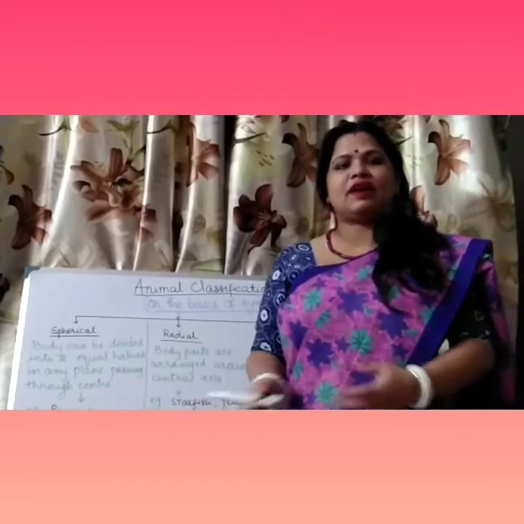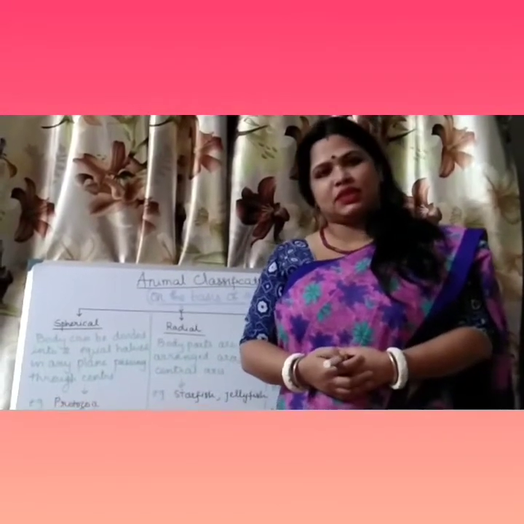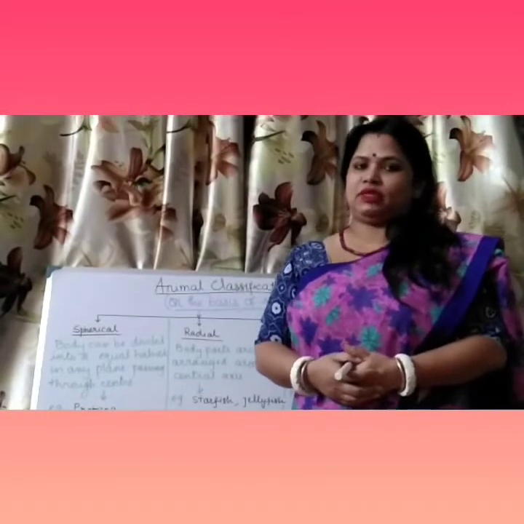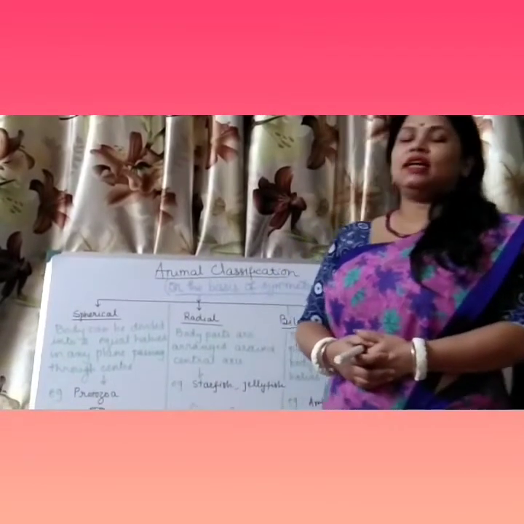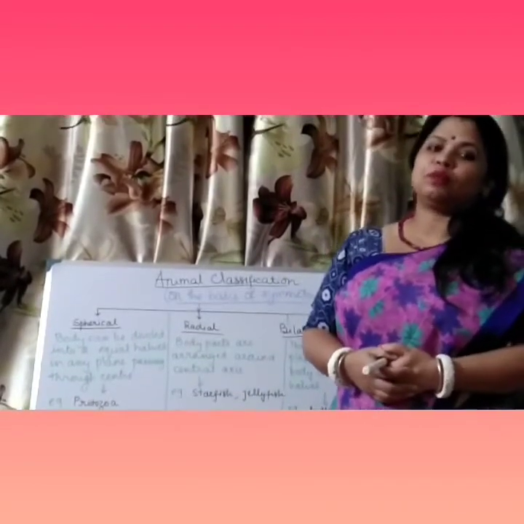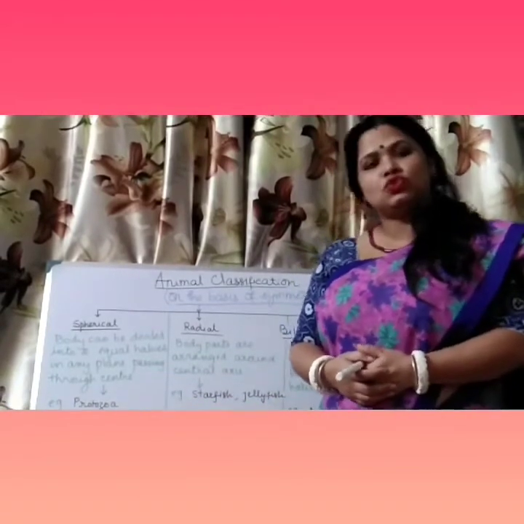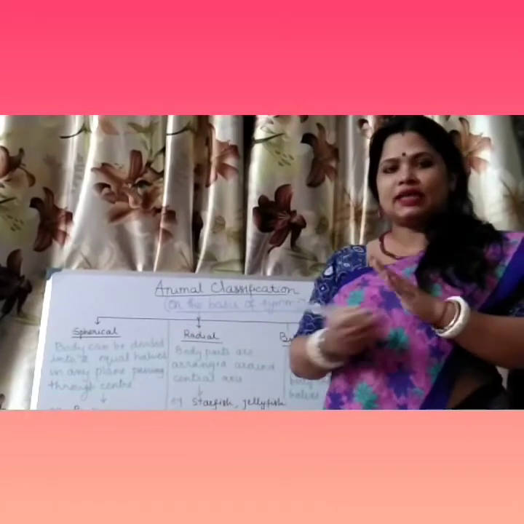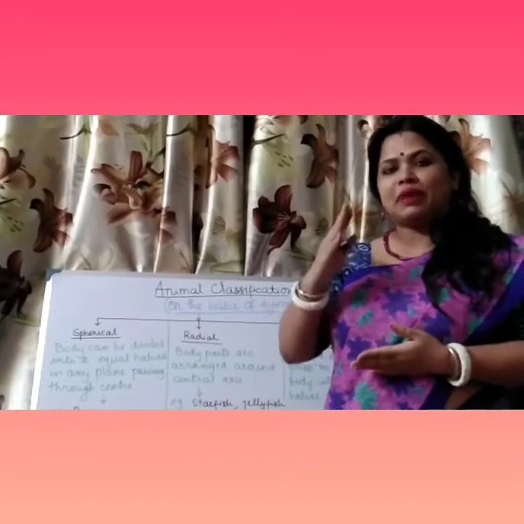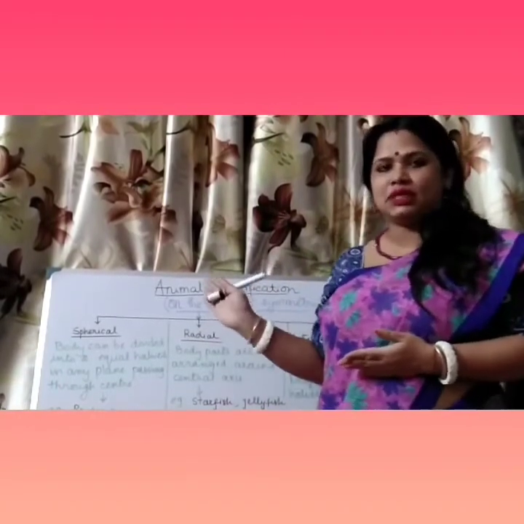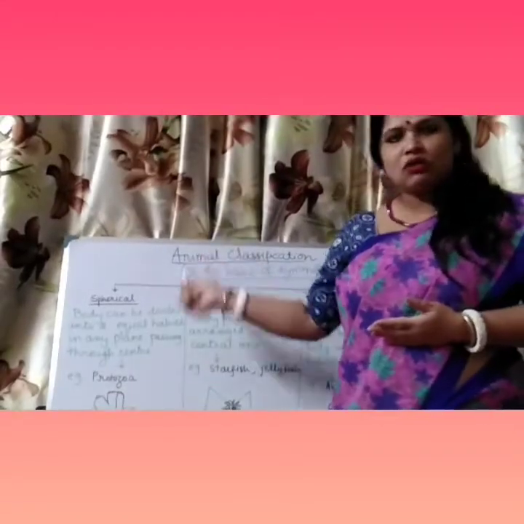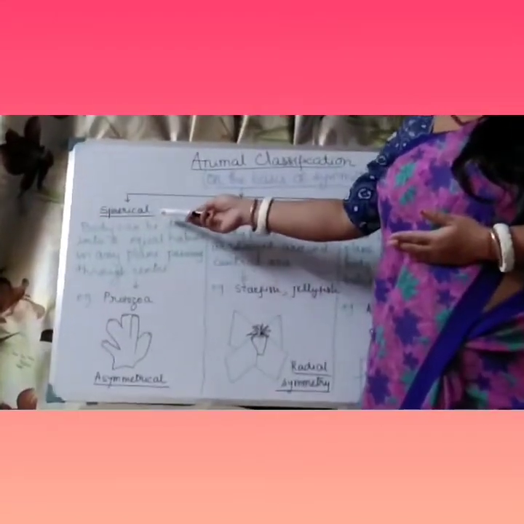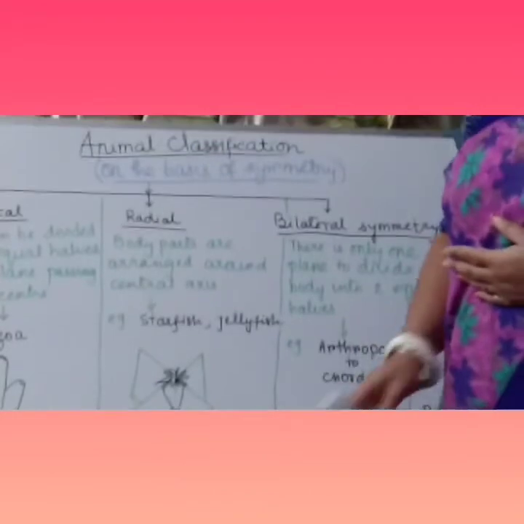Here we have divided the animal kingdom on the basis of symmetry. What does this symmetry mean? Symmetry is the equal distribution of the duplicated body parts in the body of an organism. It means how the duplicated body parts are arranged inside the body. On the basis of symmetry, we have divided animals into three groups. Now look at the board. They are the spherical symmetry, radial symmetry, and bilateral symmetry.